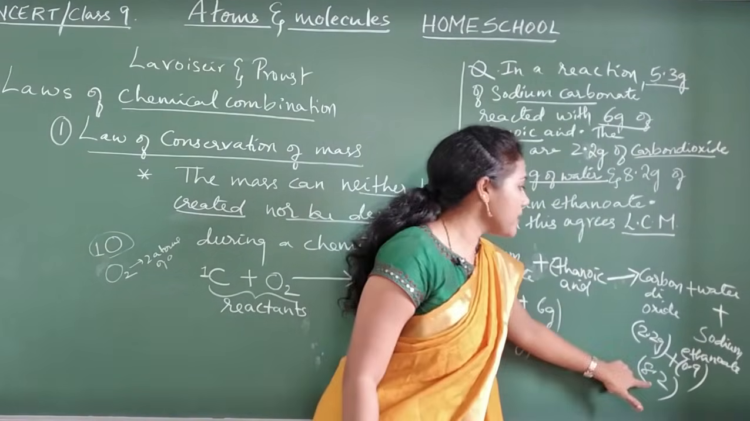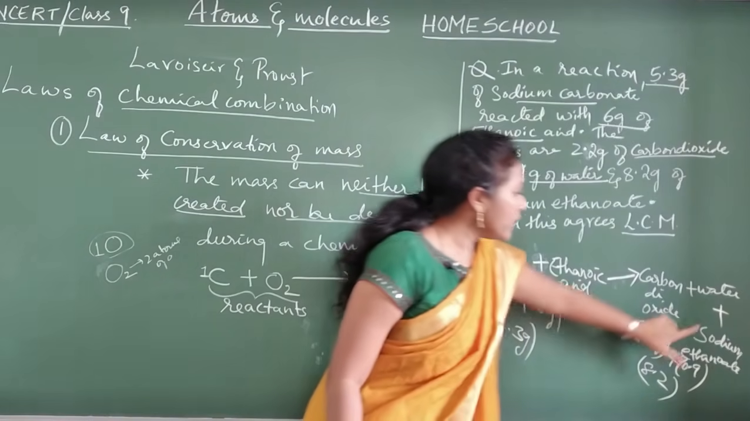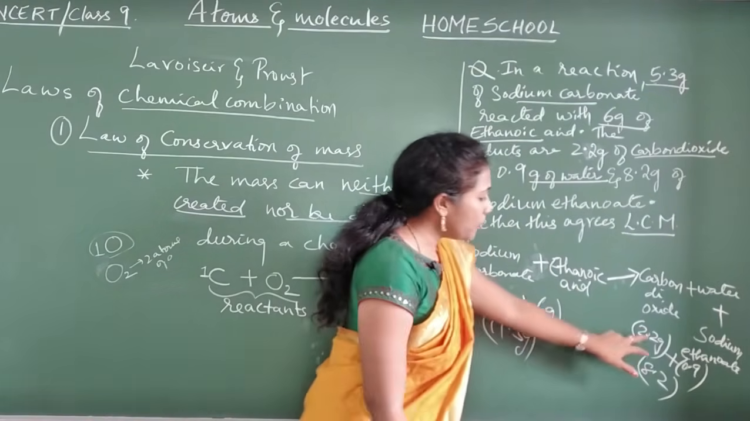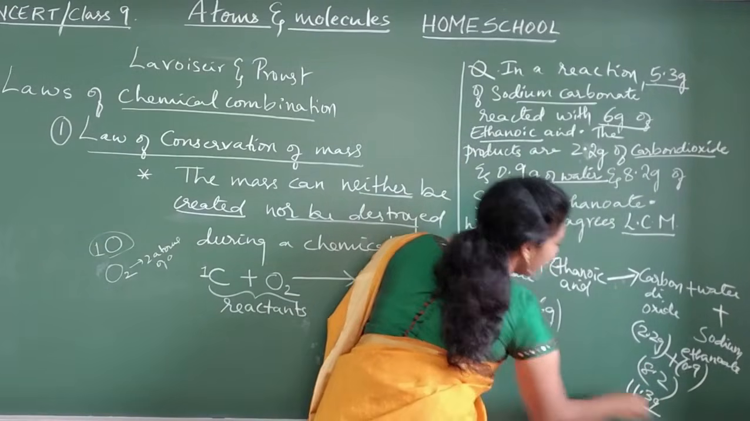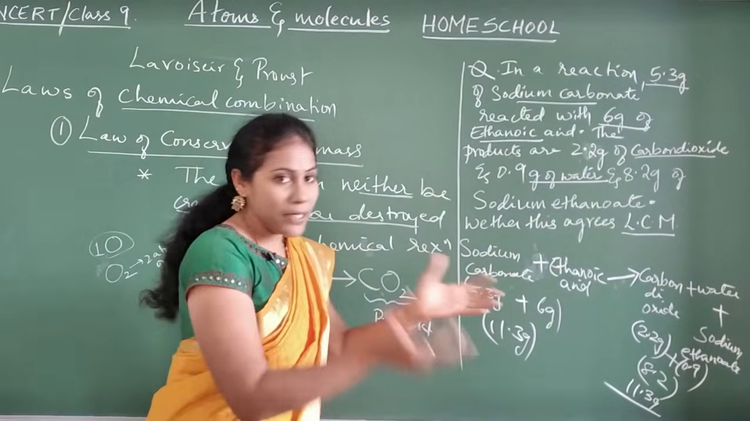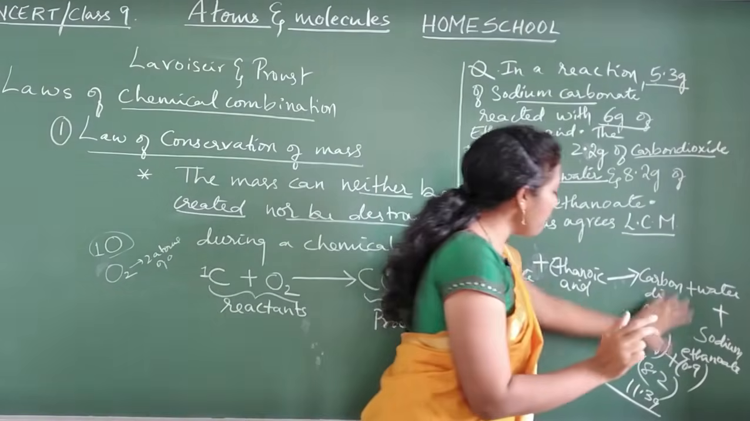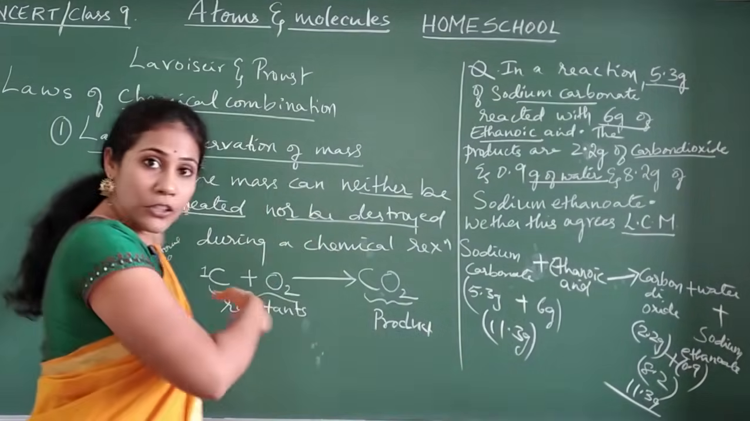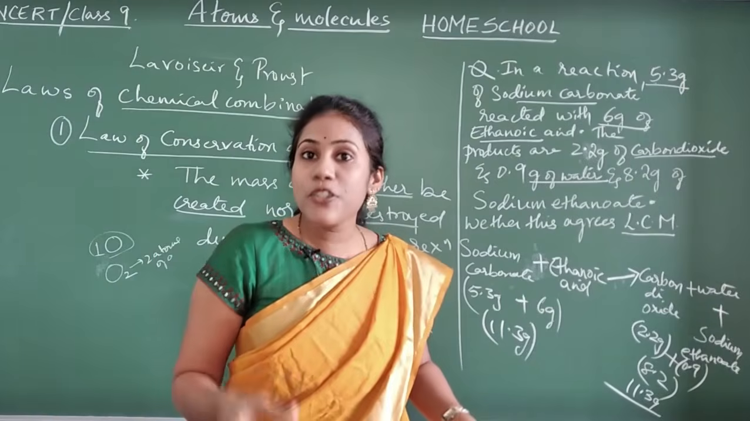Three products are formed, yes or no? Carbon dioxide, 2.2. Water, 0.9. Sodium ethanoate, 8.2. Combine all of them. How much do you get? 2.2 plus 0.9 plus 8.2. Here also you will get 11.3. Got it? So reactants, how much did you take? 11.3. How much product has formed? 11.3. That means the mass has not been destroyed and extra mass has not been created either.